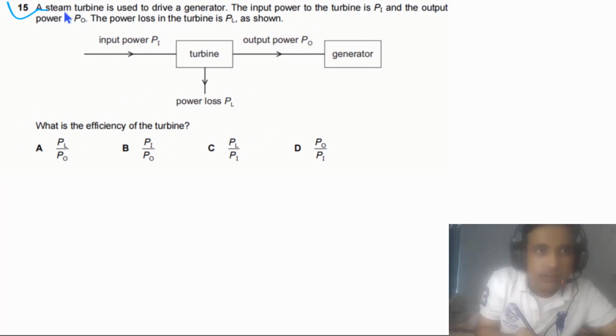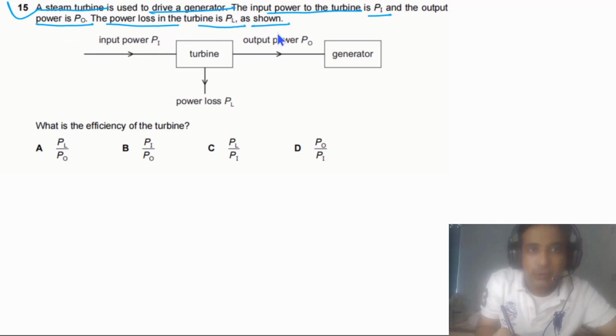Question 15 says a steam turbine is used to drive a generator. The input power to the turbine is Pi and the output power is P naught. The power loss in the turbine is PL as shown in the figure. What is the efficiency of the turbine?